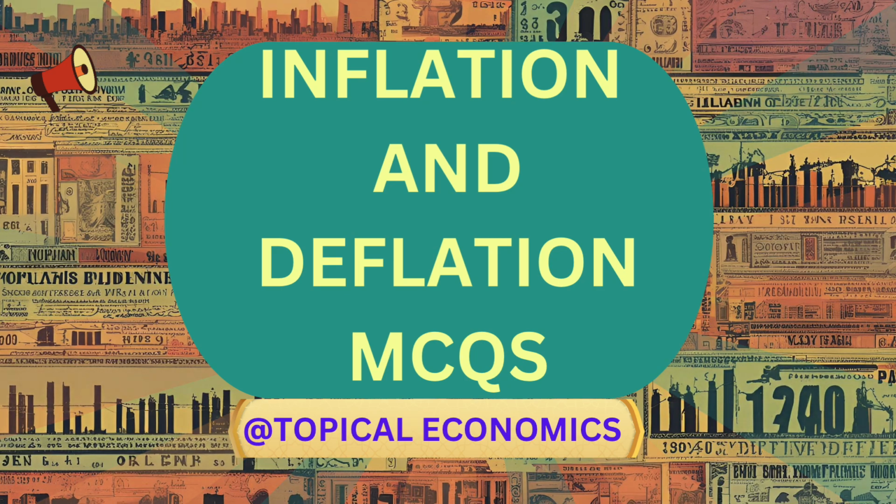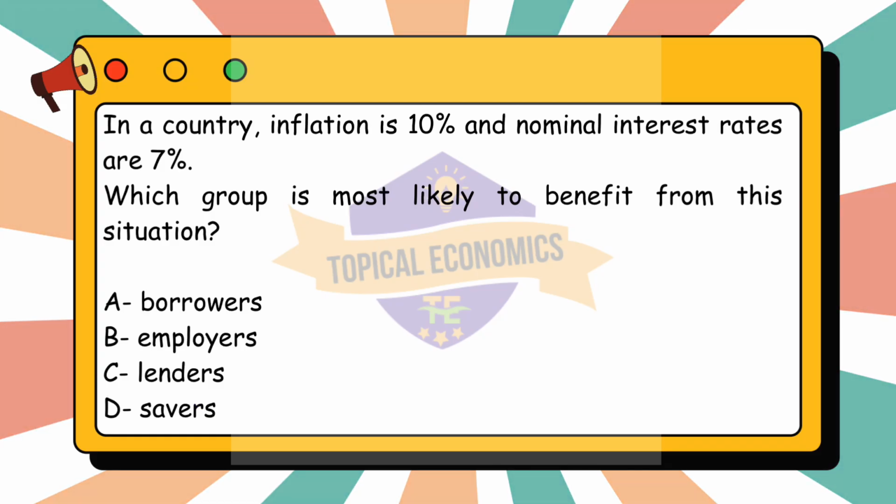Starting with the first question. In a country, inflation is 10% and nominal interest rates are 7%. Which group is most likely to benefit from this situation? A. Borrowers. B. Employers. C. Lenders. D. Savers. This question is from year 2022 May-June version 3 paper.